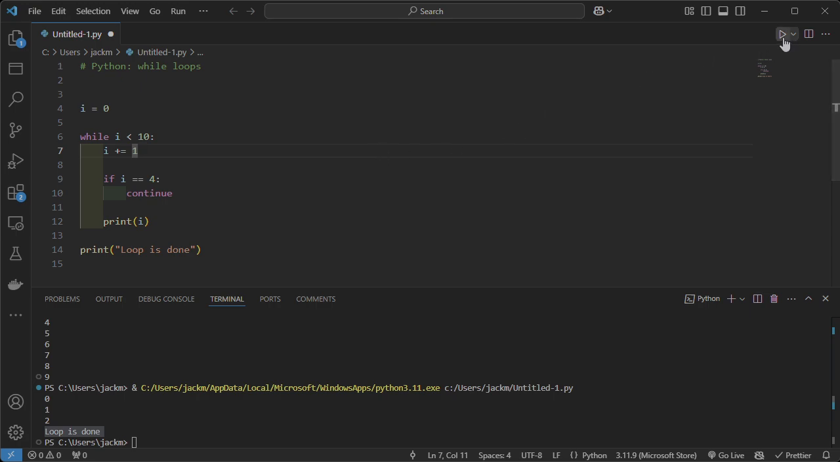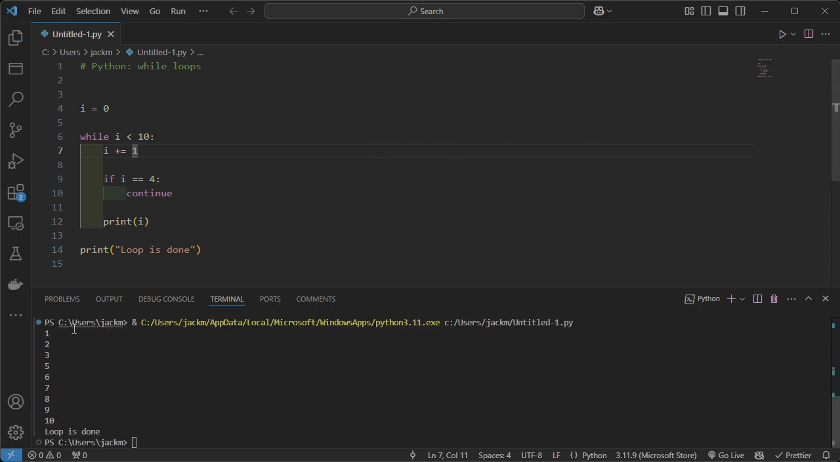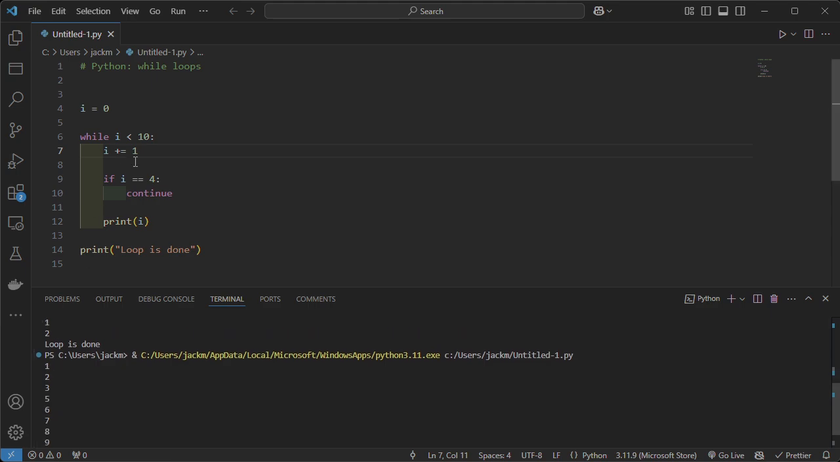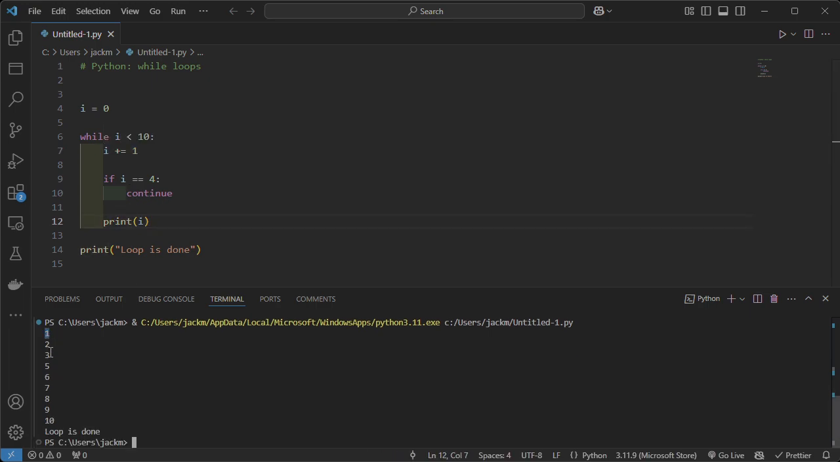So when I run this, it goes 1, 2, 3, 5. And you'll also notice it doesn't start from 0 now, and that's because we are iterating the number first before we ever print it. So that's why we're starting from 1. But 1, 2, 3, 5. And that's because as soon as I was equal to 4, this continue statement kicked in.